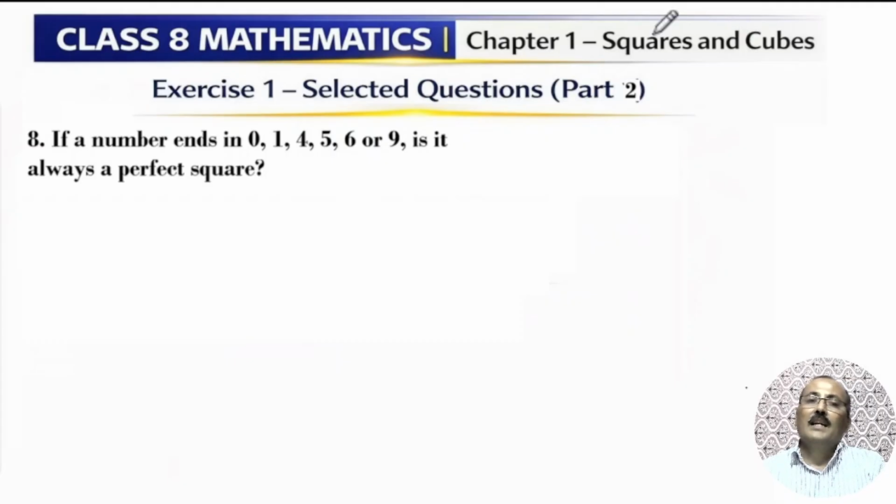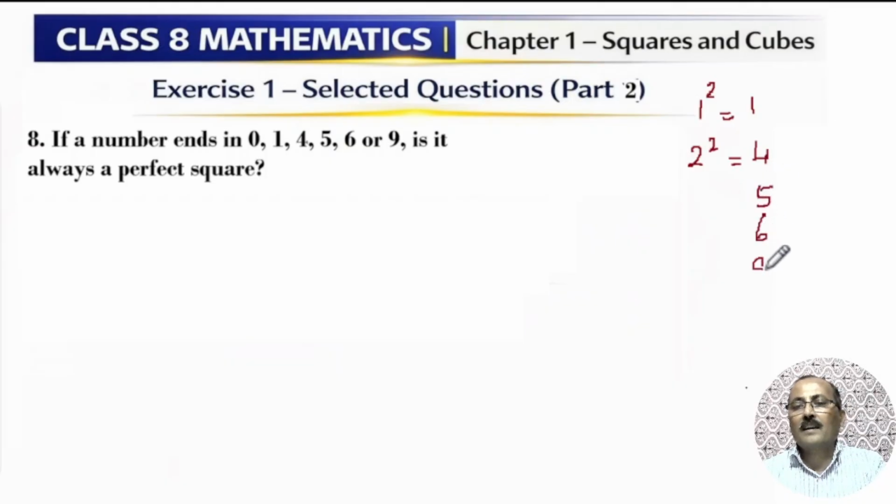You know that square numbers end with these digits. 1 square ends with 1, 2 square ends with 4, like that. The ending digits are only 0, 1, 4, 5, 6 or 9. 2 square is 4, 12 square is 144, like that it goes on.